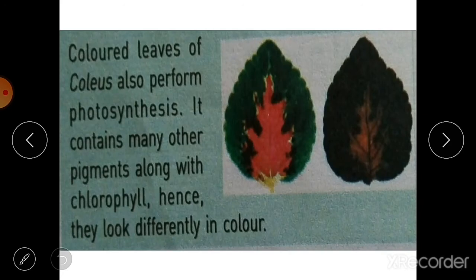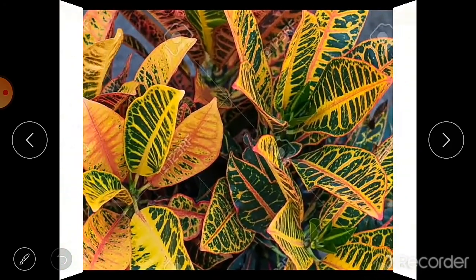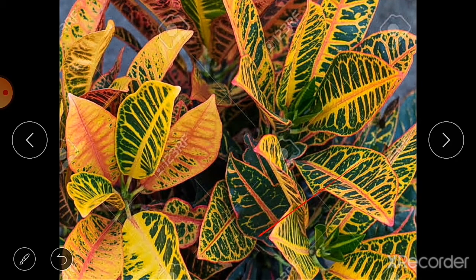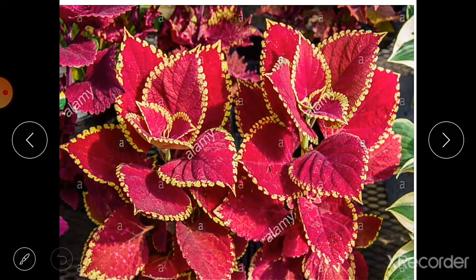You may have seen these colored leaves. Colored leaves of coleus also perform photosynthesis. They contain many other pigments along with chlorophyll, and hence they look in different colors. These plants have different color pigments also in their leaves, and because of that they get different colors. You can see other plants also. Here you can see the pink color, because this plant has pink color pigment. This is a croton plant. You can see yellow color, red color, orange color. This is also a type of coleus plant.